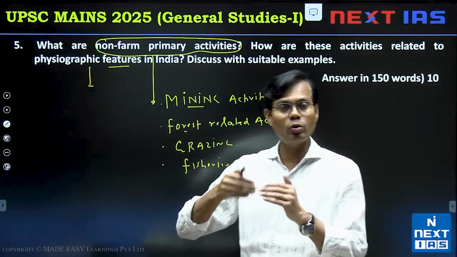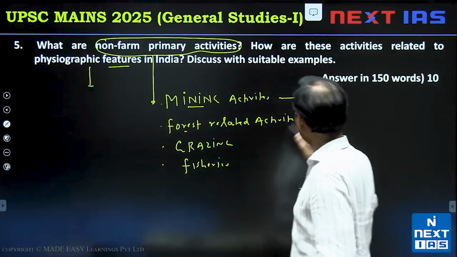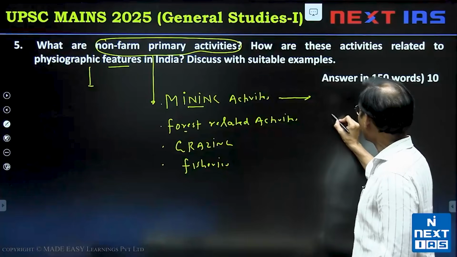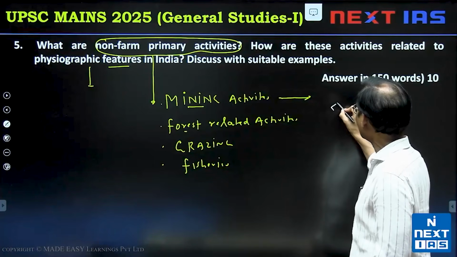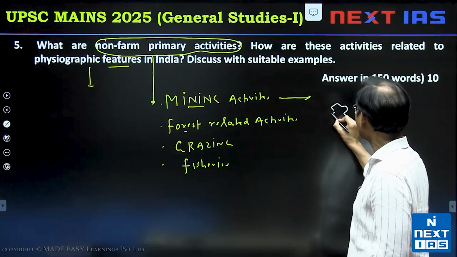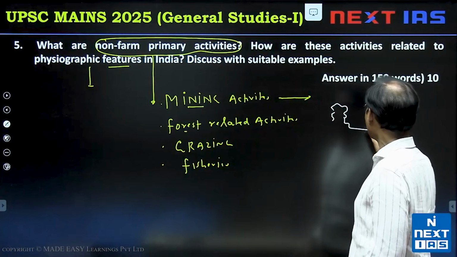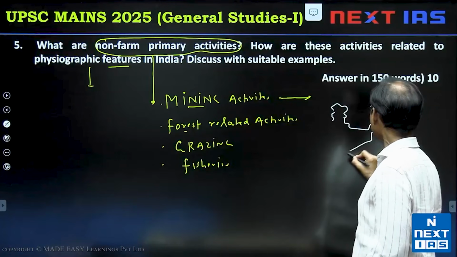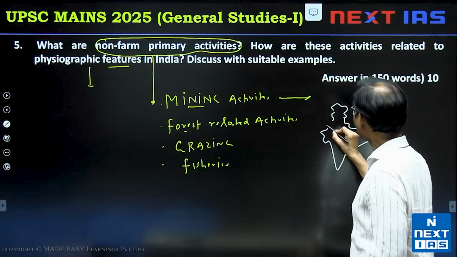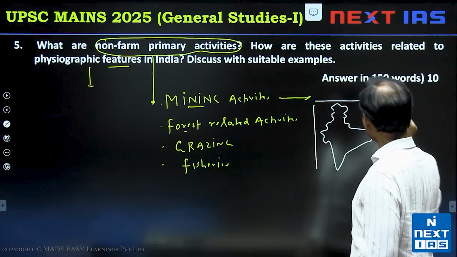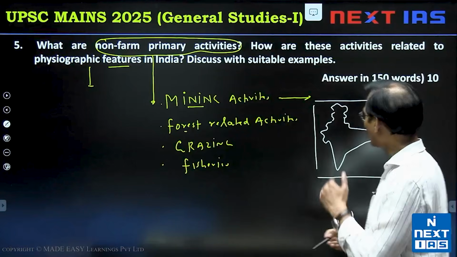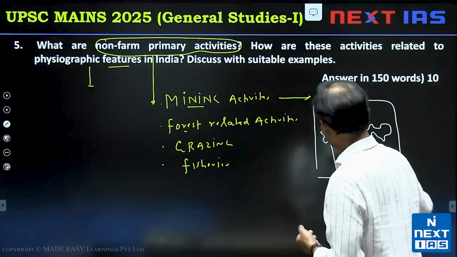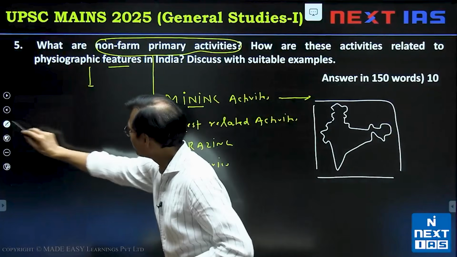Every area has its own potential, and especially through a map you can show this part. One small map you can show to justify your point. For example, you can make one square, figure 1, figure 2, and we discuss in the classes also the kind of points we can show.